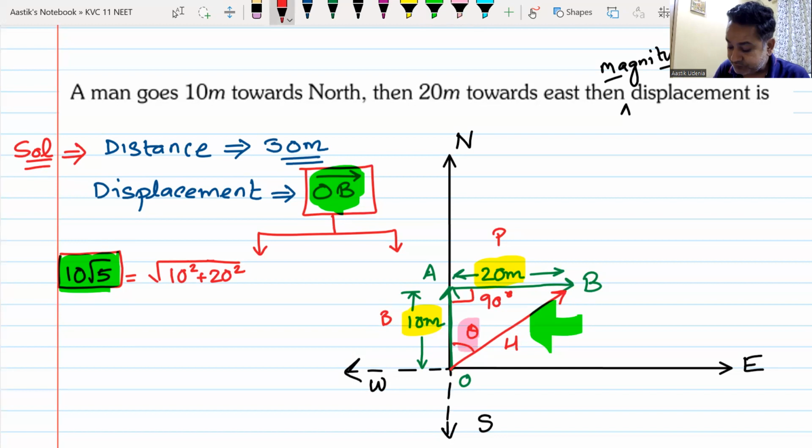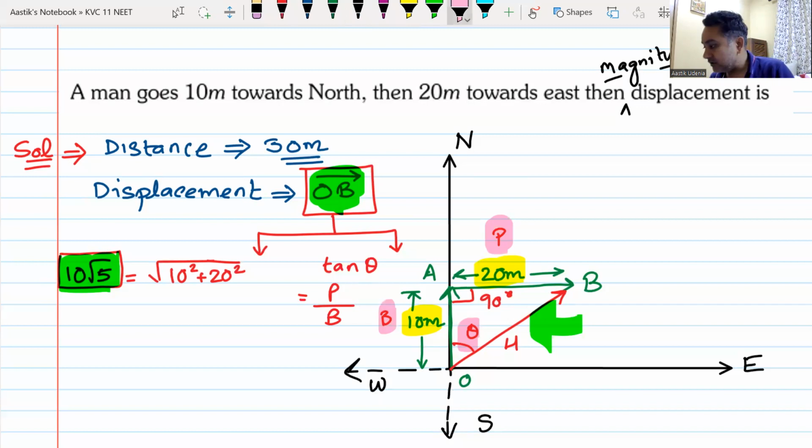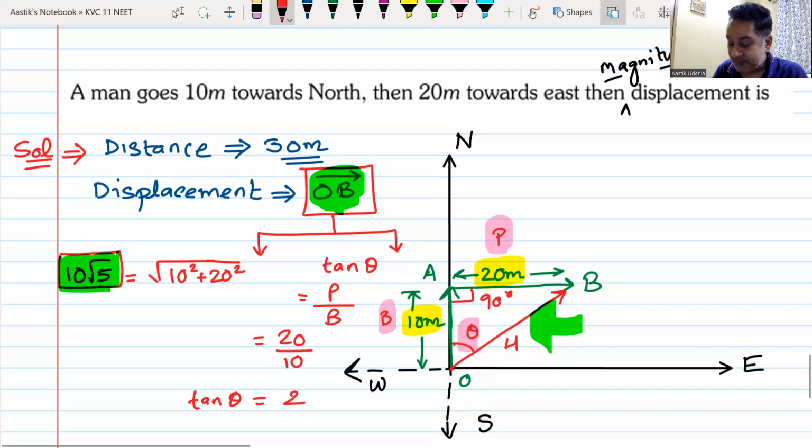You can find out tan theta. Tan theta is always perpendicular divided by base. Yes or no? You can see this is the perpendicular, this is the base, 20 divided by 10. That becomes your tan theta, and the value of tan theta is 2. That is the angle that it makes with the north direction. Do we all understand this? Yes or no?